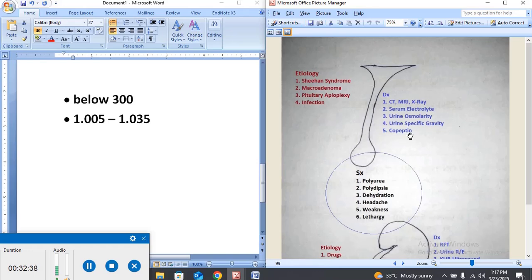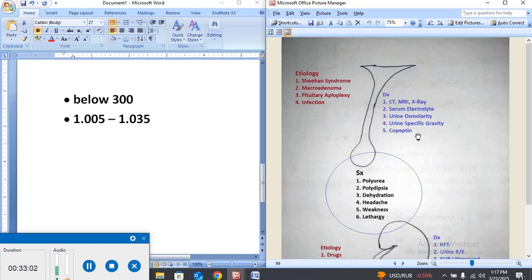Copeptin is a protein that is secreted along with the antidiuretic hormone by the posterior pituitary gland. If your blood contains copeptin, it means that the posterior pituitary gland is working and is normal; it is secreting the antidiuretic hormone.